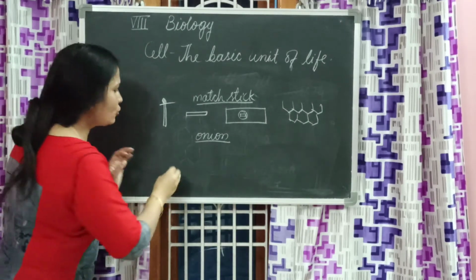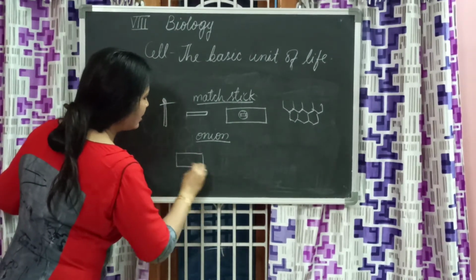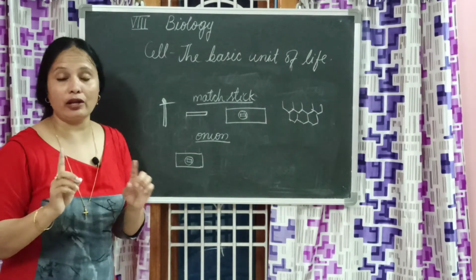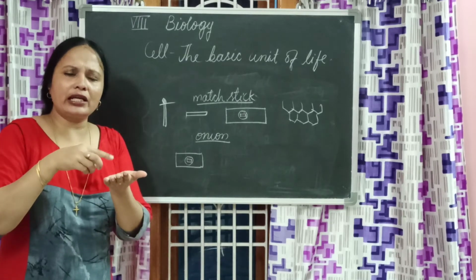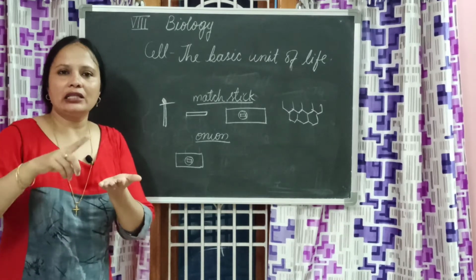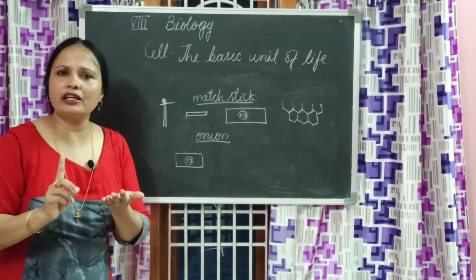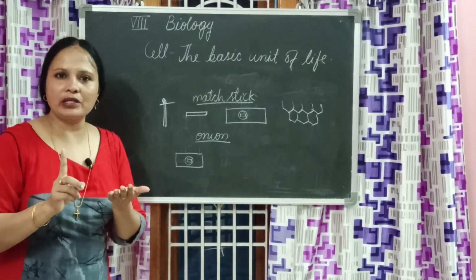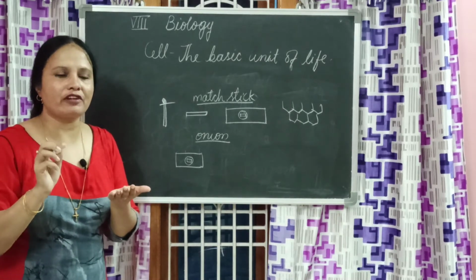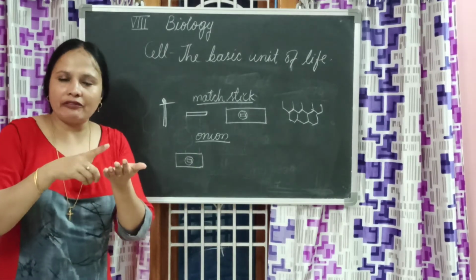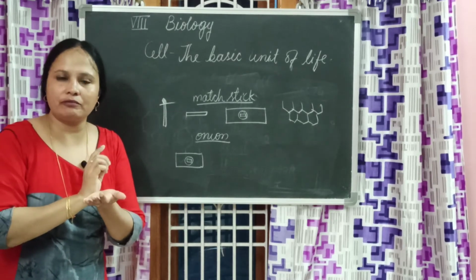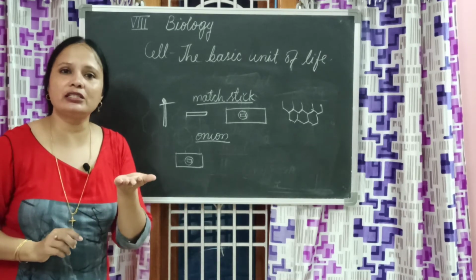And now place it on a clean slide, on a drop of water. With the help of a brush you do, so that there won't be any folds, and very delicately with the help of the brush, if any folds are there, you clear them. Before covering it, put a drop of dilute saffron in, and it turns pink in color. Then cover it with a cover slip, avoiding air bubbles. Excess water you wipe off with a tissue, and then observe it under the microscope.